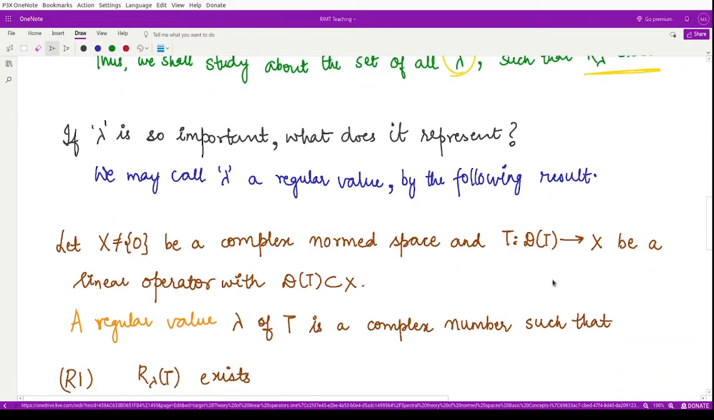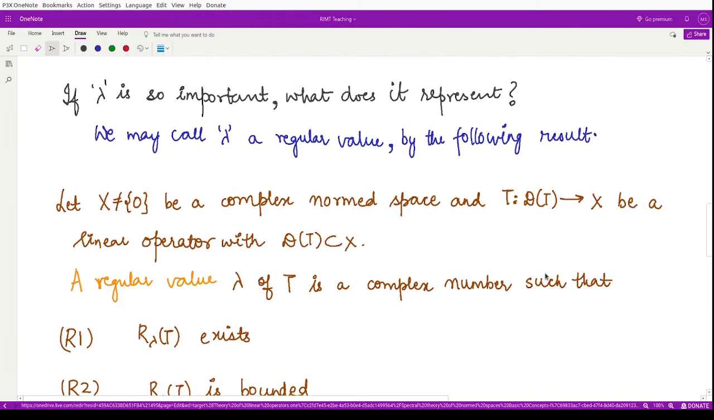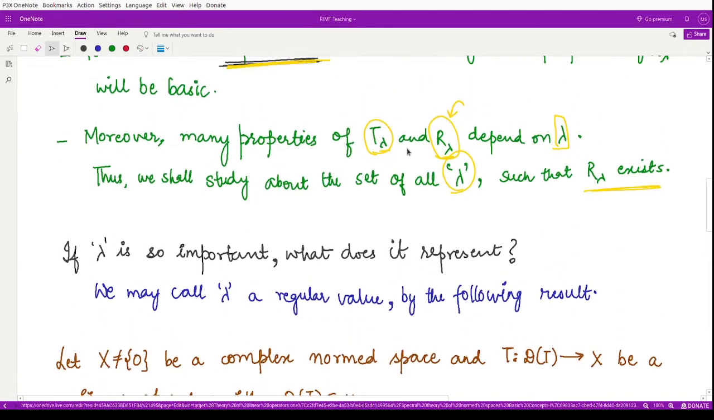So the question is, why is lambda so important and what does it represent? Here you may see that all the operators T lambda and R lambda are defined in such a way that they depend on lambda, right? That is given in the definition for these operators T lambda and R lambda. So why are we defining those operators in this way, and what does this lambda signify?